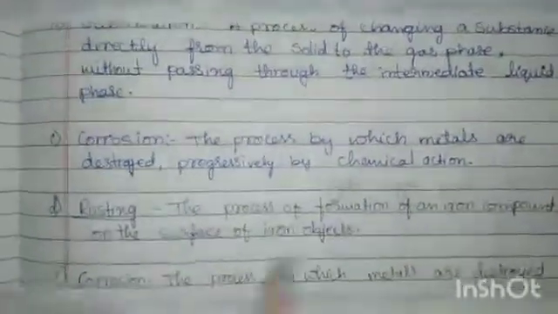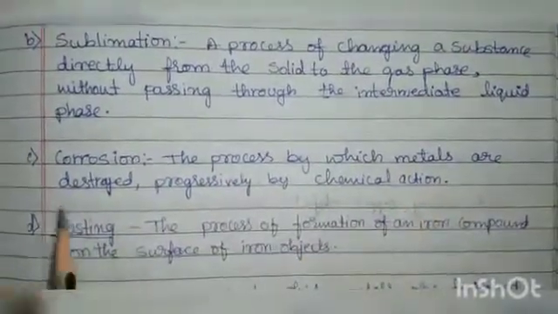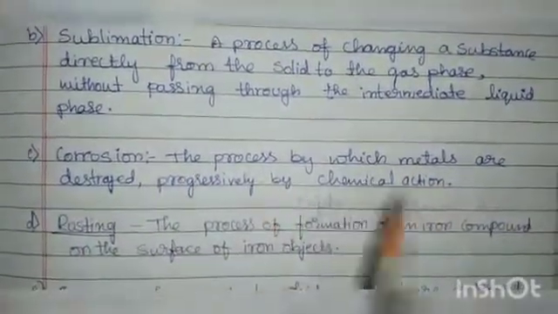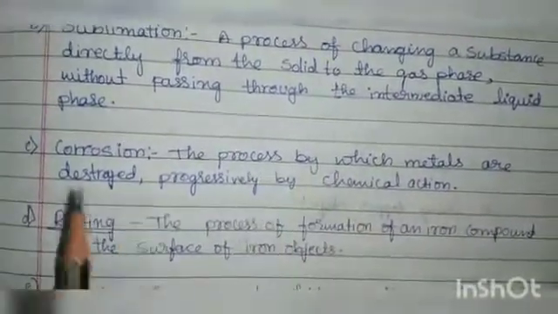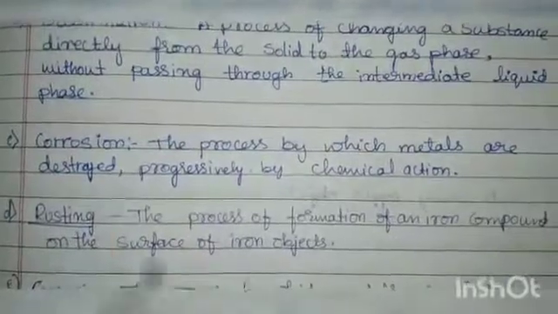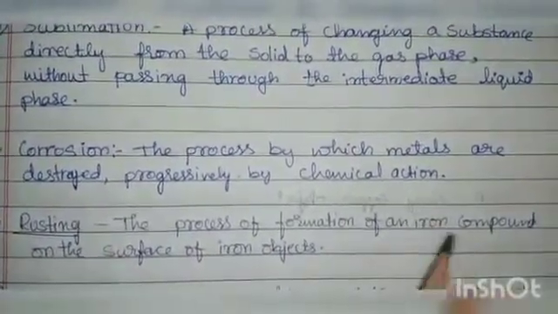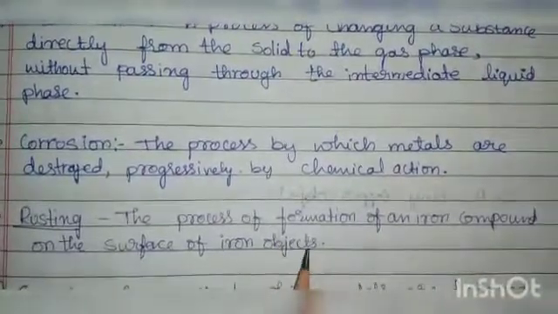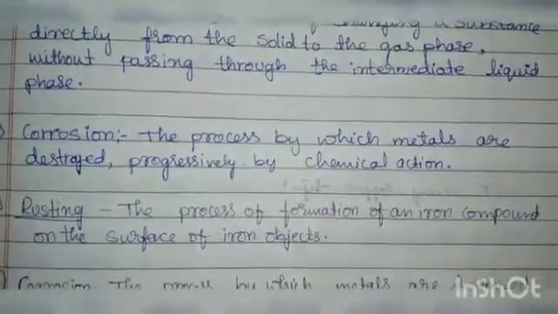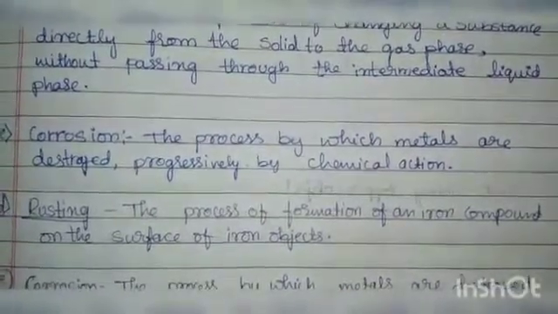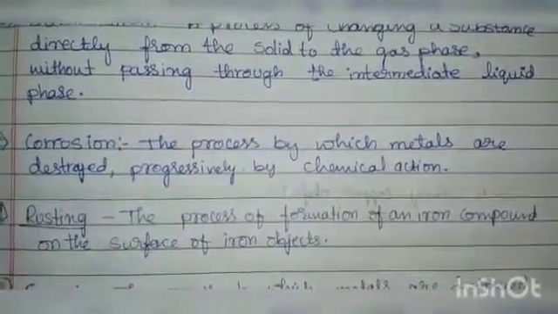Next is corrosion. Corrosion means the process by which metals are destroyed progressively by a chemical action. Next is rusting. The process of formation of an iron compound on the surface of an iron object. Water and oxygen act on the surface of the iron object, so it gets destroyed. It is called rusting.